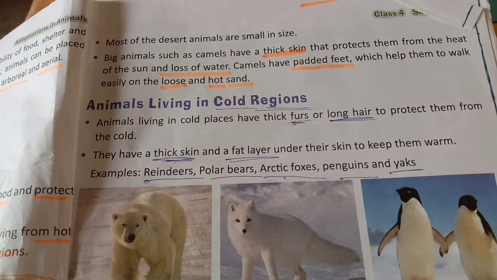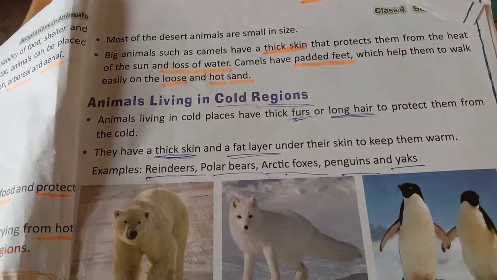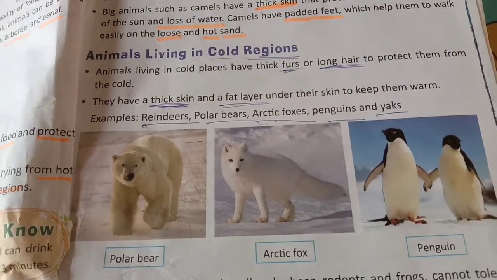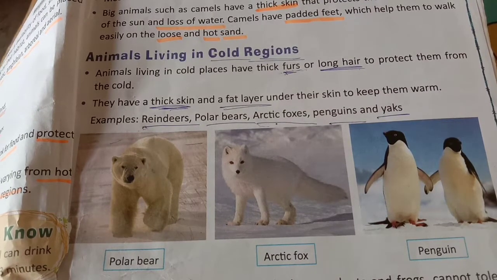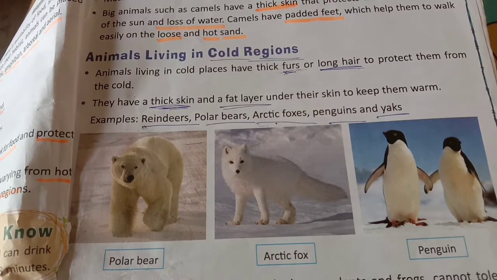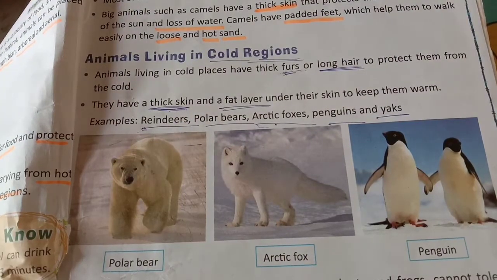Animals that live in cold regions. Some animals live in cold regions, like polar bear, penguin, Antarctic fox, and many more, like yak. Animals which live in cold regions, what do they have?